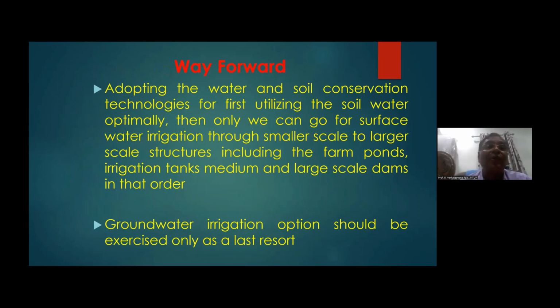So what is the way forward? Adapt water and soil conservation technologies by first utilizing the soil water optimally. We must utilize soil water properly. Then only we can go for surface water irrigation, from smaller scale to larger scale. Whenever needed, the larger scale structures are also needed. But try to utilize the surface water initially, either by small ponds or bigger reservoirs, it doesn't matter, based on the climate there. The groundwater irrigation option should be exercised only as a last resort. That is the thing we have to follow. Then we can save groundwater.